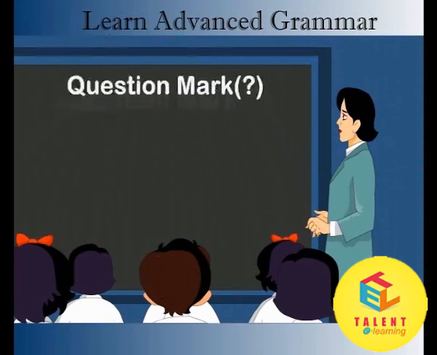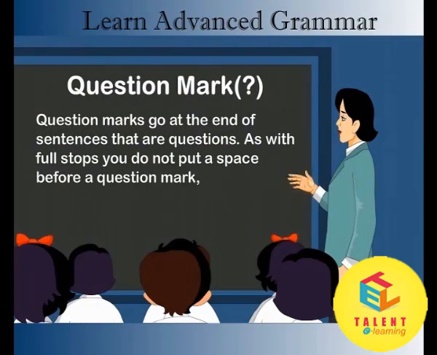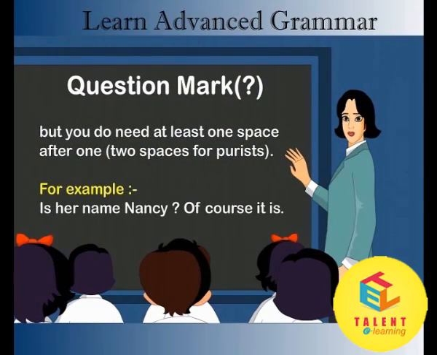Question mark. Question marks go at the end of sentences that are questions. As with full stops, you do not put a space before a question mark, but you do need at least one space after one. Two spaces for purists. For example, is her name Nancy? Of course it is.